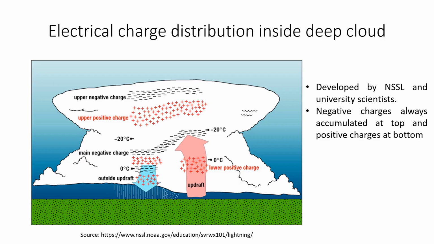This is a conceptual model showing the electrical charge distribution inside a deep cloud. This model was developed by SSL and university scientists. The finding shows that negative charges always accumulate at the top and positive charges at the bottom.